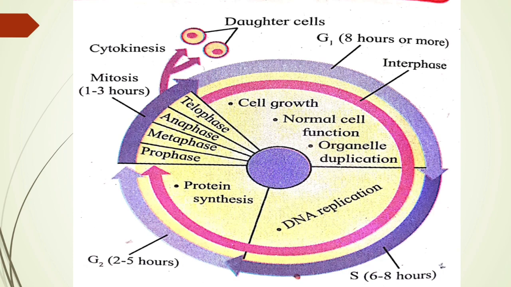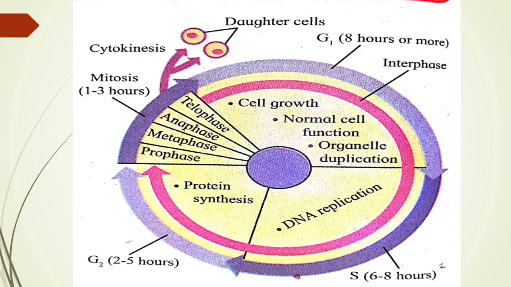Then the second phase is the S phase, or the phase of synthesis. The S phase lasts for 6 to 8 hours. The third phase in the interphase is the G2 phase, which lasts for 2 to 5 hours. So if we calculate the time period of the interphase in the whole cell cycle, it goes up to about 23 hours,